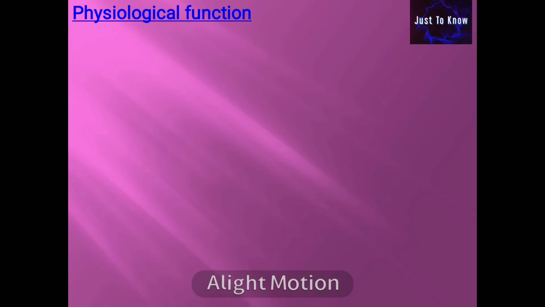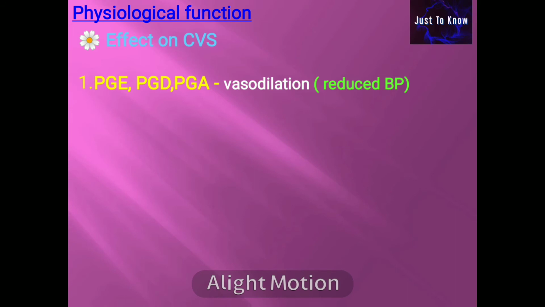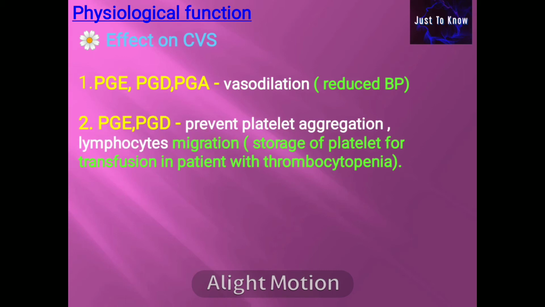Physiological functions of prostaglandins. Effect on cardiovascular system. The prostaglandin type E2, D2 and A2 are vasodilators, which is used to decrease the systemic arterial blood pressure. The prostaglandin E2 and D2 prevent platelet aggregation and lymphocyte migration. Because of its anti-aggregation property, these prostaglandins are used for storage of platelets for transfusion in patients with thrombocytopenia.